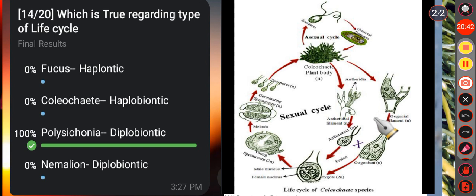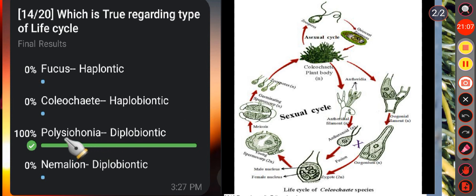The fusion between the gametes results in the formation of the zygote, the only diploid stage, that is the sporophytic phase of the life cycle. The zygote undergoes meiotic division and forms the meiozoospores. These meiozoospores develop into haploid plants. Okay, so here in Coleochaete the life cycle is haplontic type.